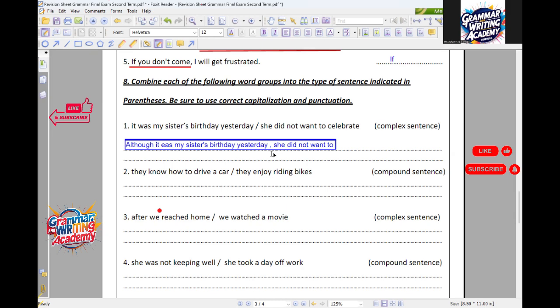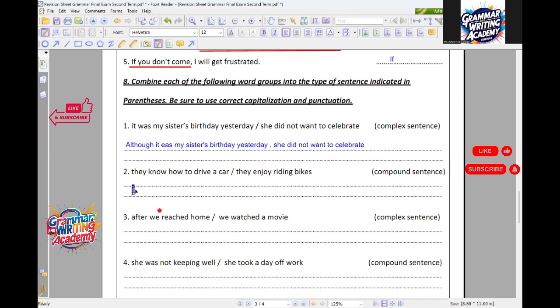Can you tell me the sentence again, please? They know how to drive a car. They enjoy riding bikes. Okay. What was your answer before? Although, right? Yes. Although they know how to drive a car, comma. Here, Mohab, I will not use although because although is a subordinating conjunction. What about even though? No. Even though is also a subordinating conjunction. It means here you need a conjunction that makes contrast. It will be but. Okay? Because but here is one of the FANBOYS.